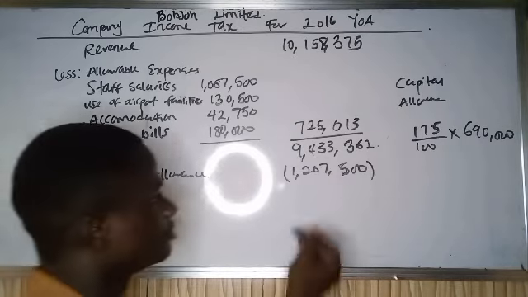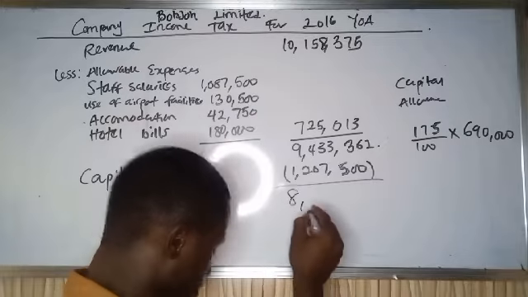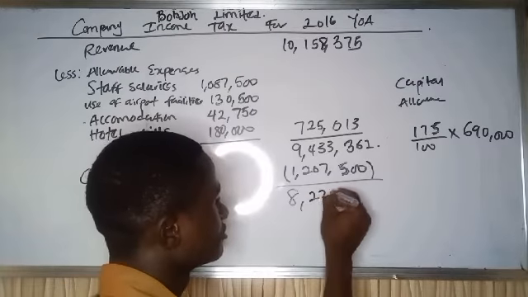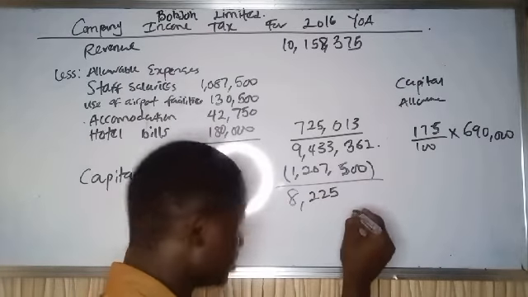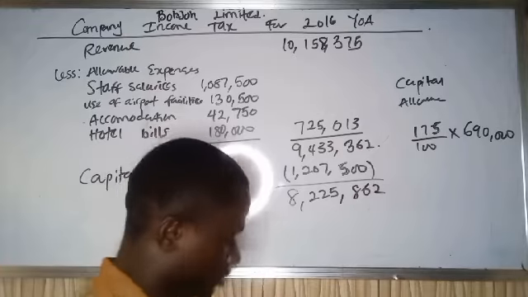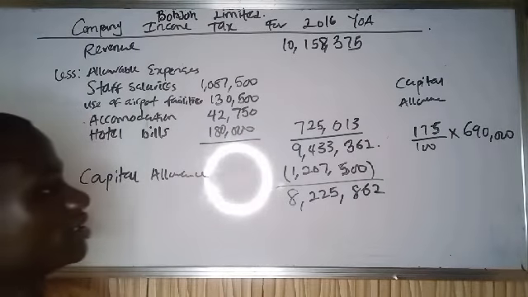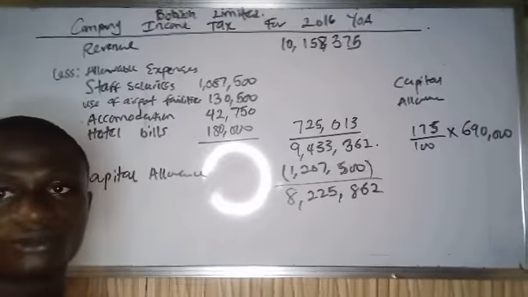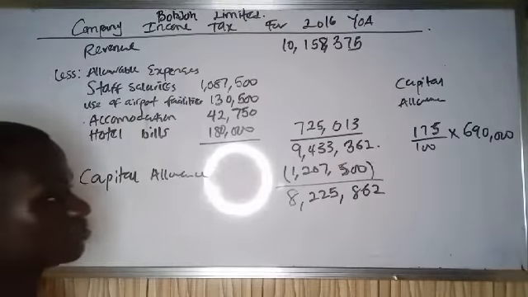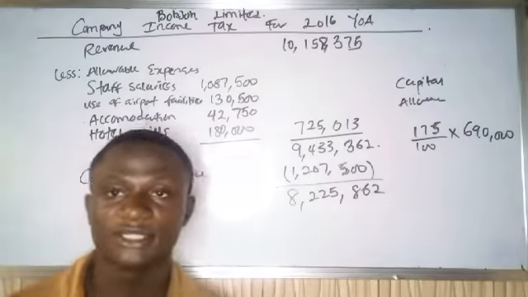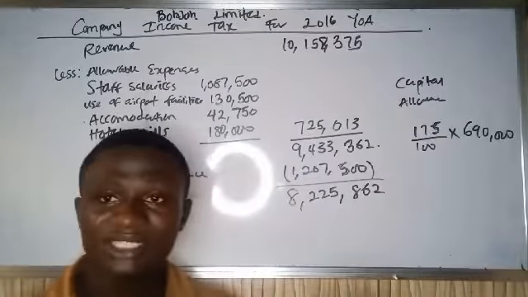That'll give us 8,225,862. So from this we can now calculate our company income tax, but the question is, what rate are we going to apply?